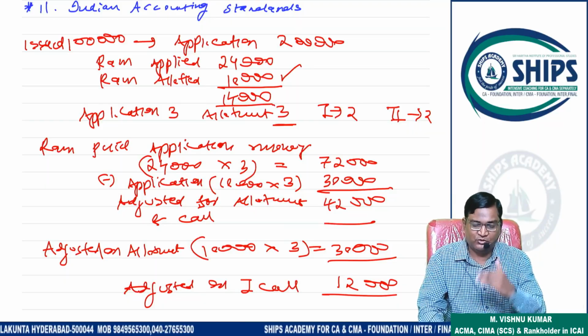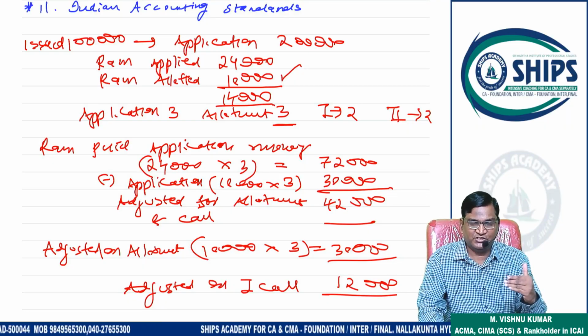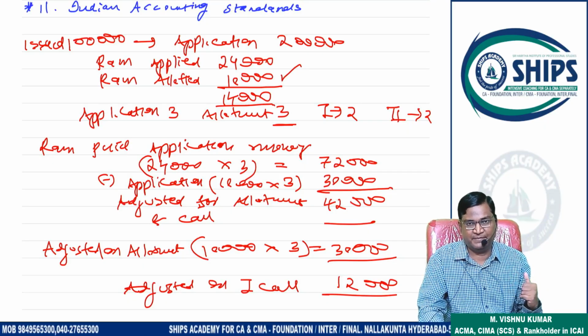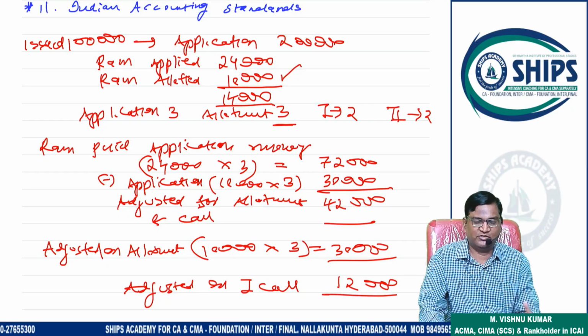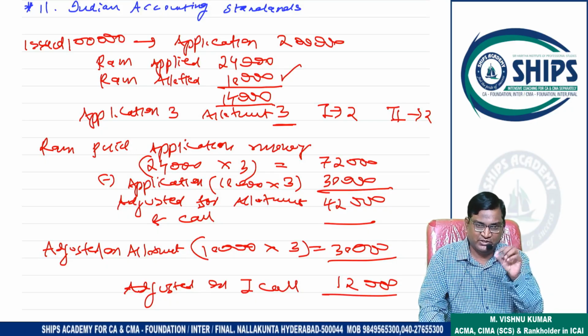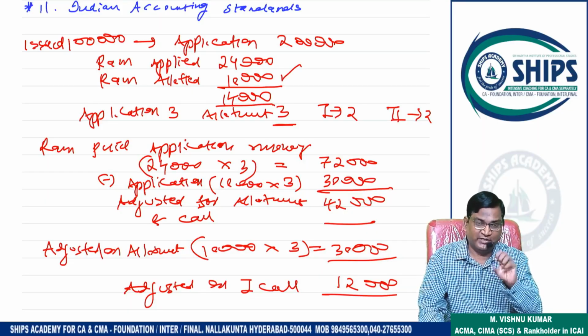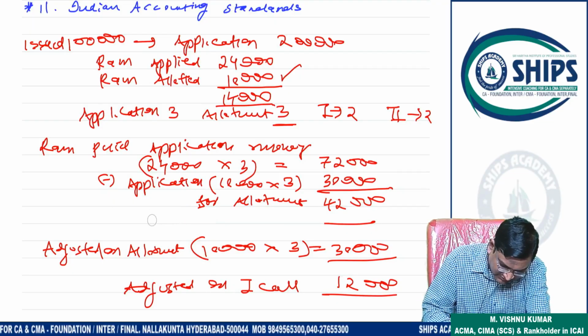Extra how much? 42,000. Because 72,000 the company received from Ram, 24,000 shares into 3. Right? Yes sir. So 72,000 received. From 72,000 how much relates to application? 30,000, 10,000 into 3. Now how much extra? 42,000 extra.